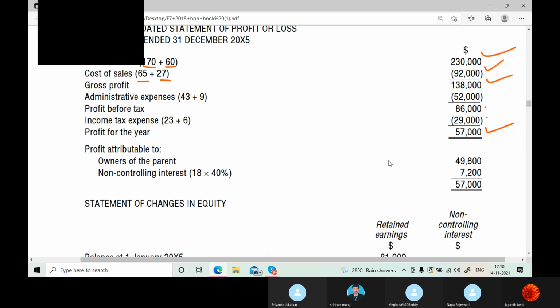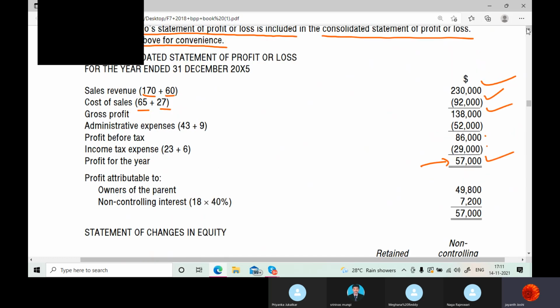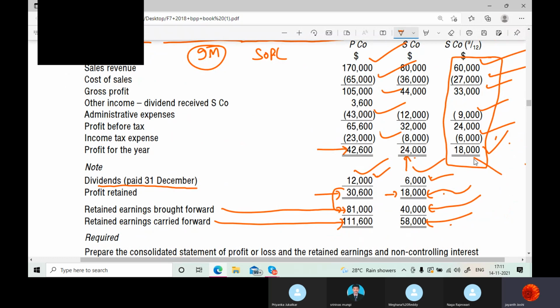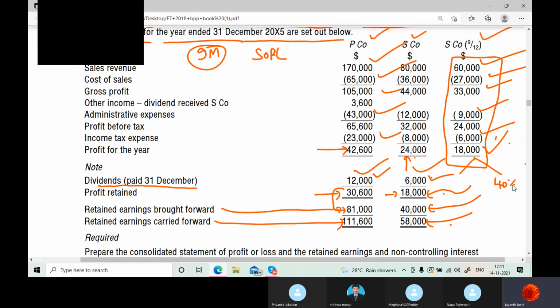And now this particular 57,000 you have here, just calculate from the subsidiary company's post-acquisition profits how much the NCI should get. So just calculate it. Come on, 40% and 60%.